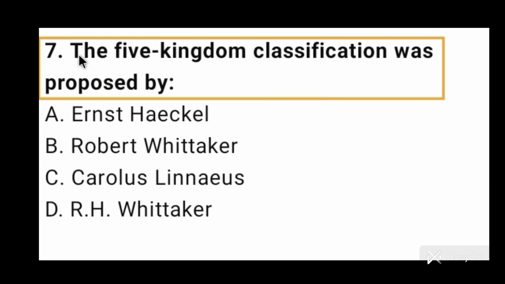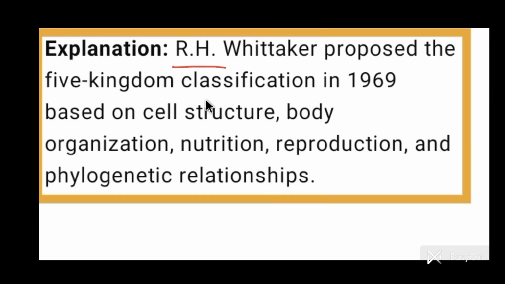Question number 7. The 5-kingdom classification was proposed by R.H. Whittaker. So, option D is correct for question number 7. R.H. Whittaker proposed the 5-kingdom classification in 1969 based on cell structure, body organization, nutrition, reproduction, and phylogenetic relationships.